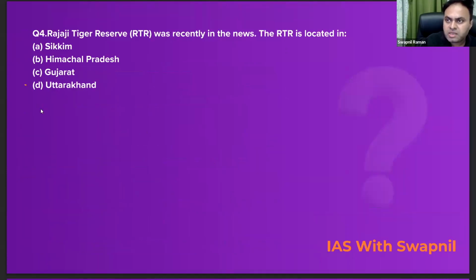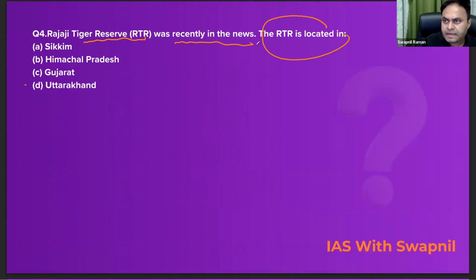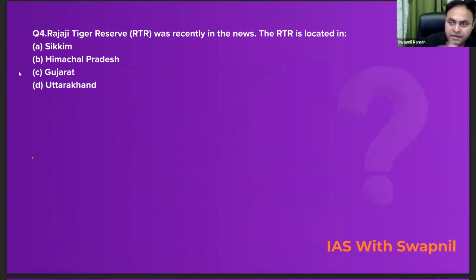So the next question is Rajaji Tiger Reserve. It was recently in the news. The Rajaji Tiger Reserve is located in which of the following states? So the correct answer is Uttarakhand. It is situated in the state of Uttarakhand. Now the question is why it was in the news. It was in the news because recently elephant safari was reopened in Rajaji Tiger Reserve and Jim Corbett Tiger Reserve after a gap of 7 years, right?